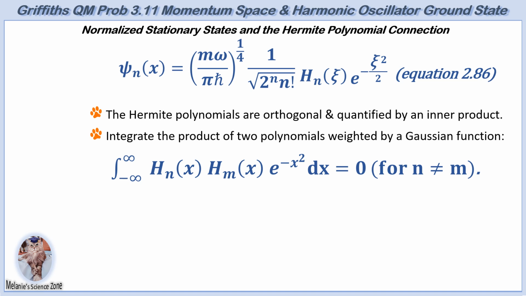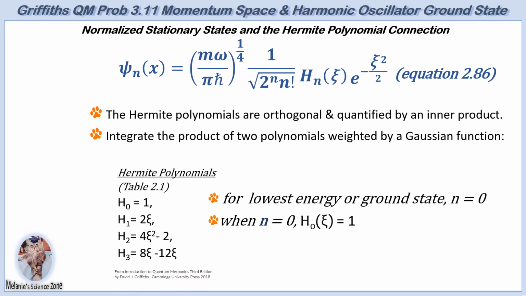The specific Hermite polynomial used in the equation depends on the energy level n. The Hermite polynomials are listed in the Griffiths book in Table 2.1, with some values displayed here.